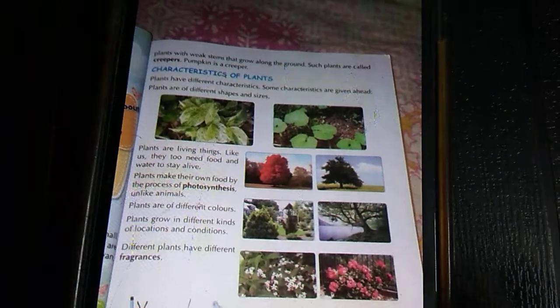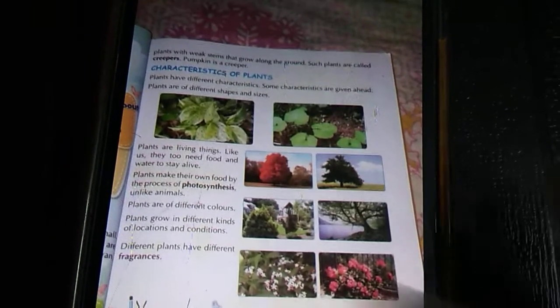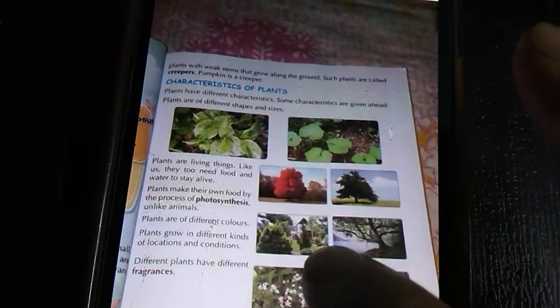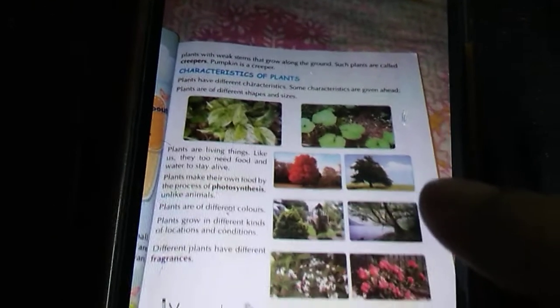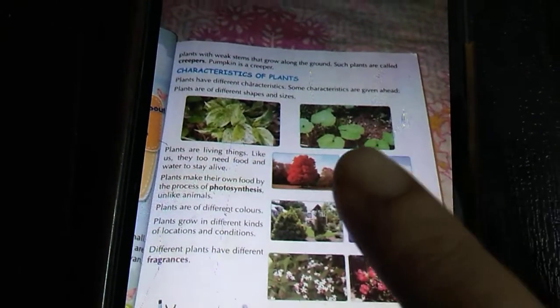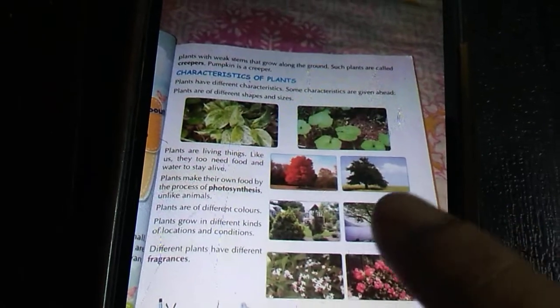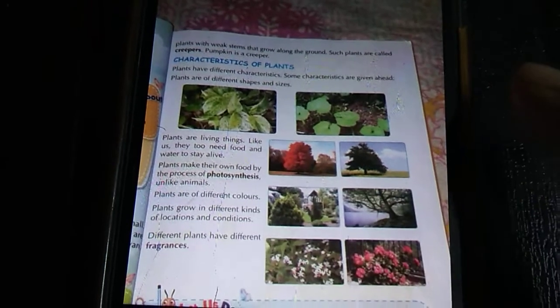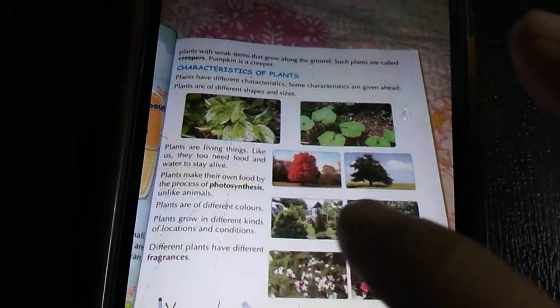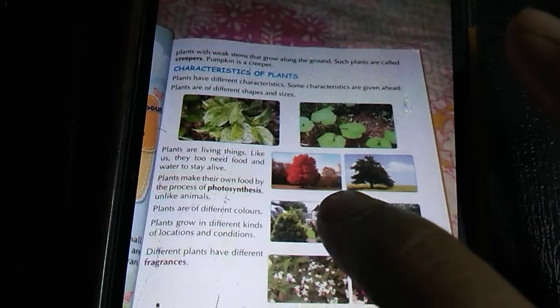Plants make their own food by the process of photosynthesis. This is another point. Plants make their own food by the process of what? Photosynthesis. Photosynthesis is the process by which plants make their food with the help of sunlight, air and water. You will come to photosynthesis later on, and I think you know it also.